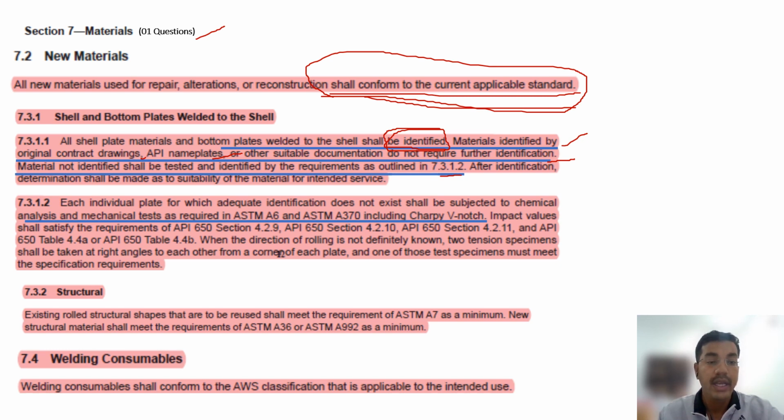Okay, there is another requirement: chemical analysis and mechanical test is required for each individual plate for which adequate identification does not exist. This is an open book question. Then we have to do additional analysis and mechanical tests as per ASTM A6 and ASTM A370, including Charpy V-notch test. So we'll get one question from new materials, Chapter 7, Section 7.